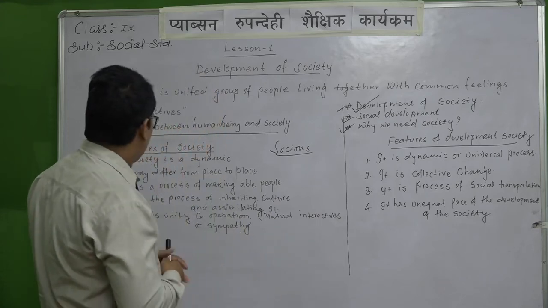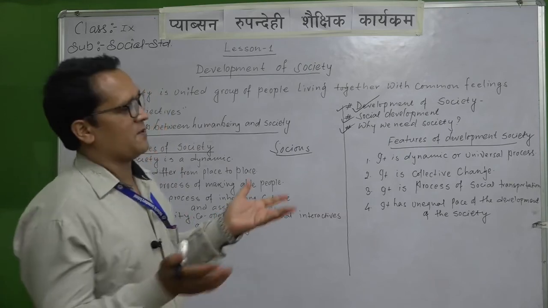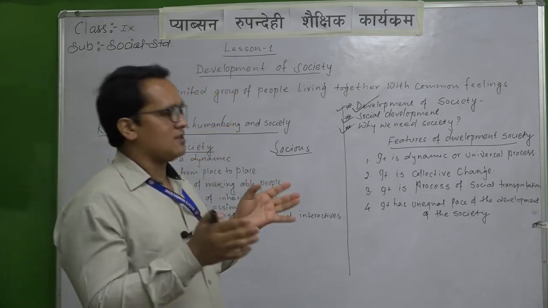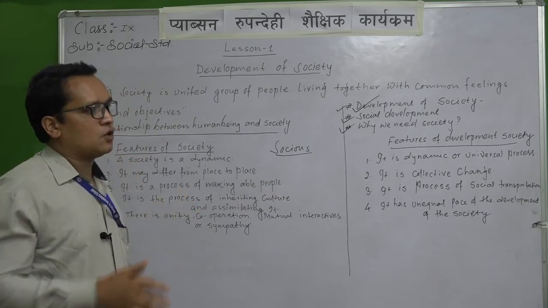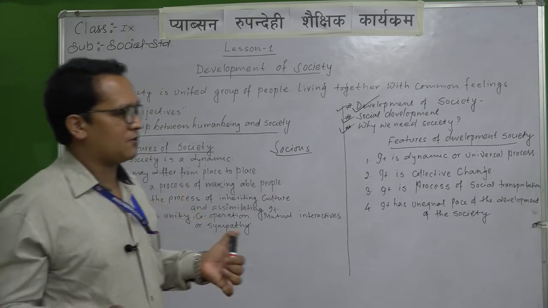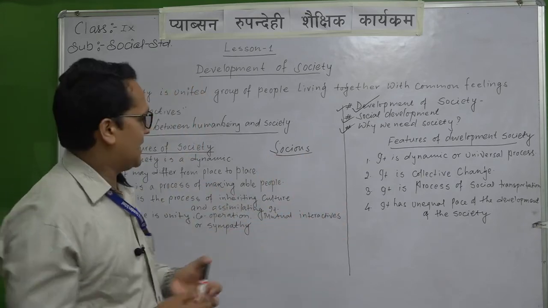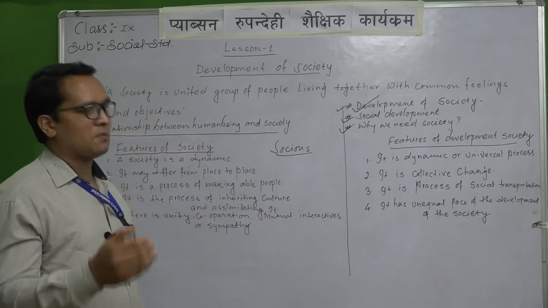And another is features of the society: it is a dynamic process, different from place to place, and we are learning those things, we are continuing our cultures, and in a society there is cooperation, good relationship, we have to share our feelings, we have to help, sympathy and so on. And development of the society, we talk simple to complex.